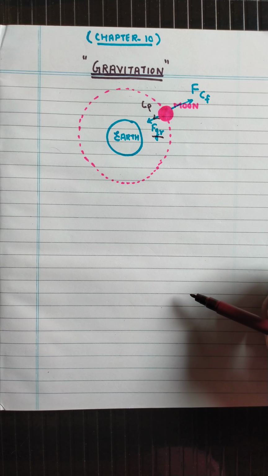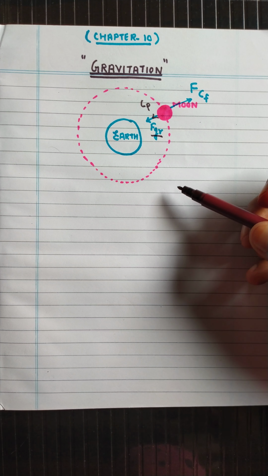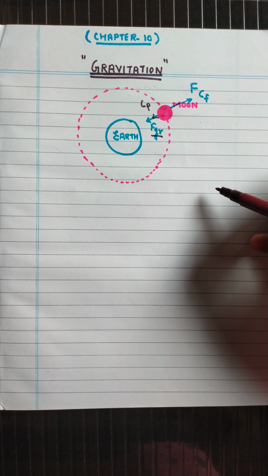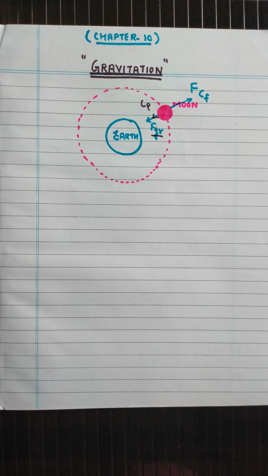There are certain examples of the gravitational force. One more thing is there: when the apple falls from the tree, why is the apple moving towards the earth, and why is the earth not moving towards the apple? There was a reason that was explained by the second law of motion given by Newton.